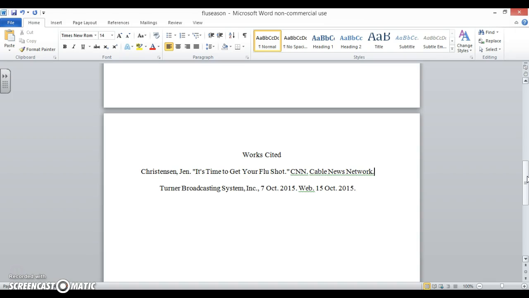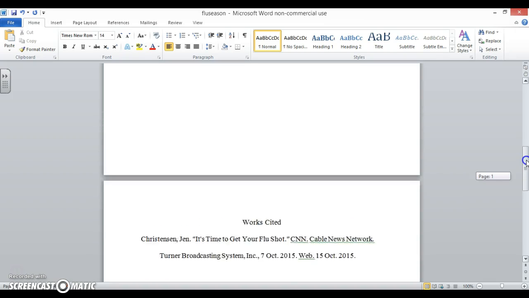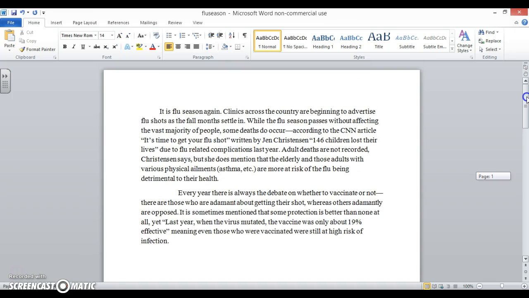Alright, now moving on, as we started our Works Cited page, we need to include in-text citations in the rest of our research papers. So going and scrolling up to my example, we first need to determine where we need to put in-text citations. In order to do that, I'm just going to scan my paper and see where I have direct quotations or direct informative statements. As we go along, I'm just going to underline those.